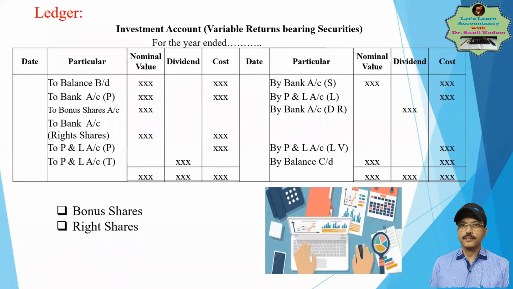If it is so, then the shareholder has to pay. Then the entry is to be passed. It's just like a normal purchase, but it is a right share. But in a right share, some additional incidents take place. The right share is a share, but it is not mandatory for a shareholder to purchase it. He can deny. He can say, I don't want it.